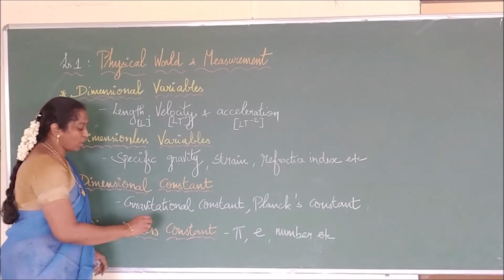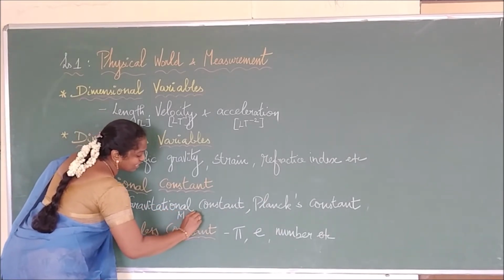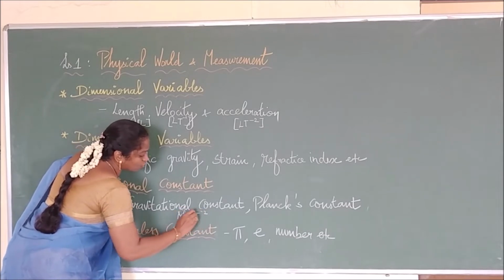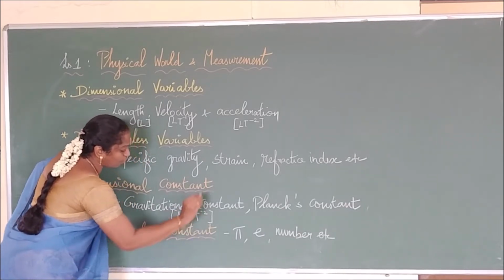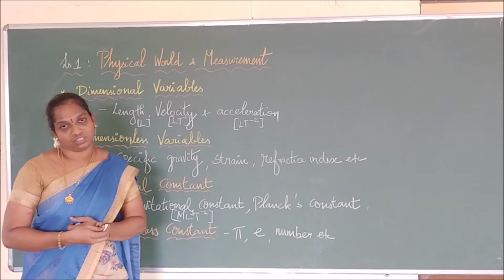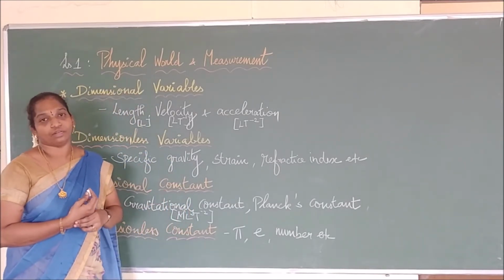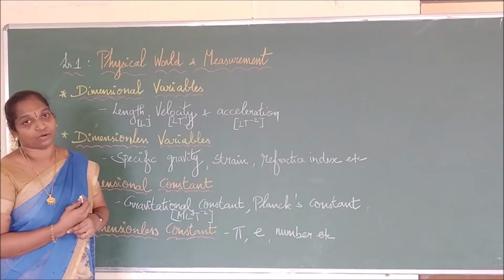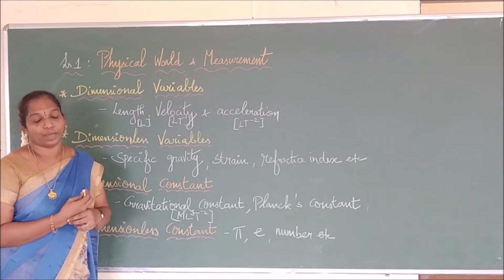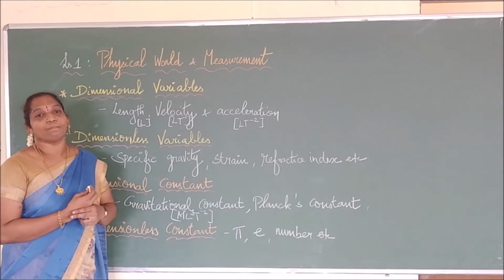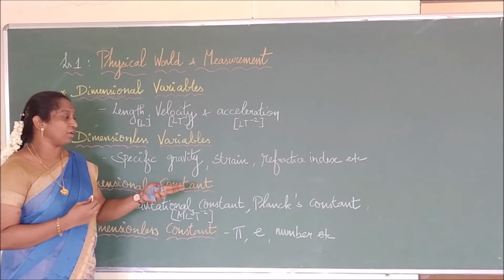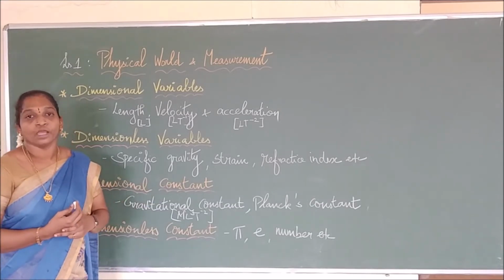M power minus 1, right? M, L, T. So minus 1, minus 2 and 3. This is the dimensional value for what? The gravitational constant. Is it clear to you? So Planck's constant also we can derive. We can derive it from the de Broglie condition, right? So lambda is equal to h by mv. From that we can easily derive the Planck's constant dimensions too, right?